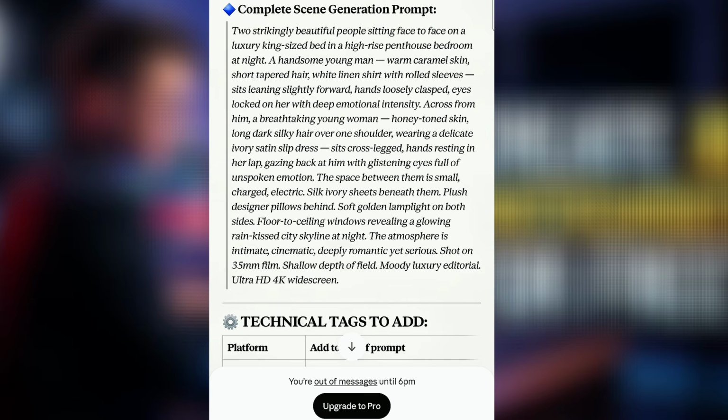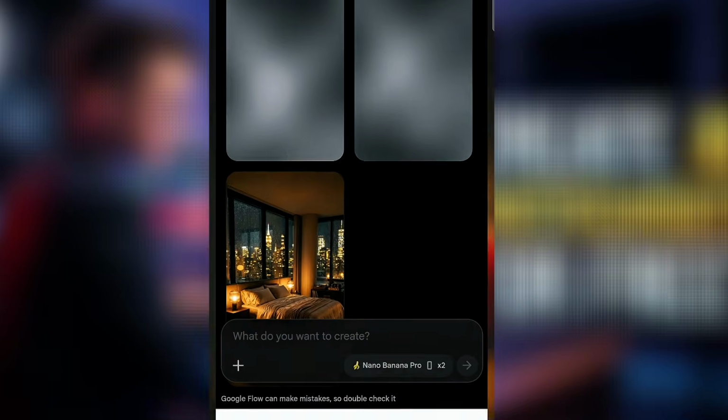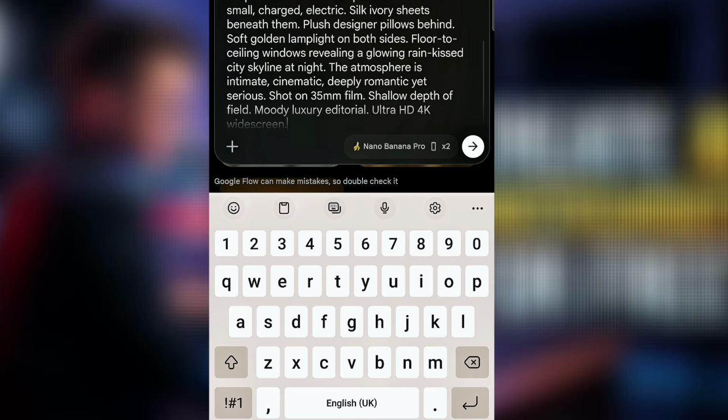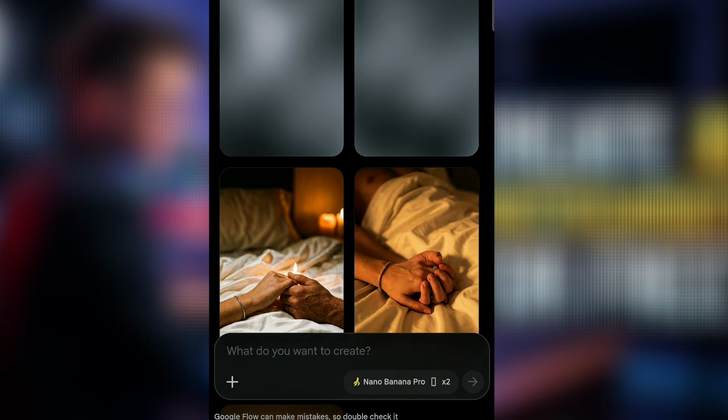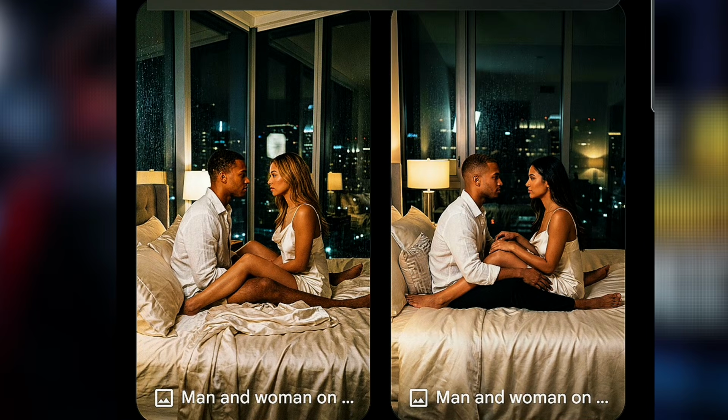So what I'm going to do is to copy. I have to long press, then copy this, then go back to Flow and generate this. So I'm going to click here and paste this, then boom, let's see the final result of what we have. I just pray that the kind of image I'm expecting is what I should generate here, guys. Now good, this is actually perfect. Now look at the images we have. This is luxury. This is the kind of image I actually want to get.